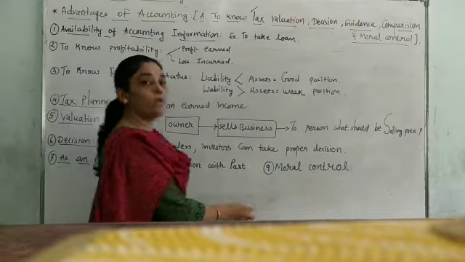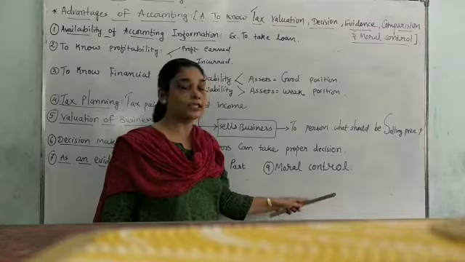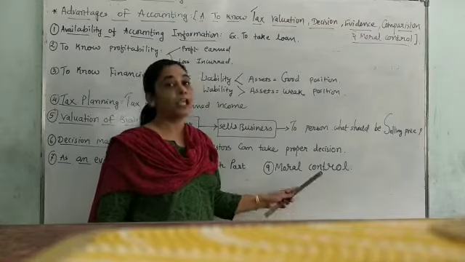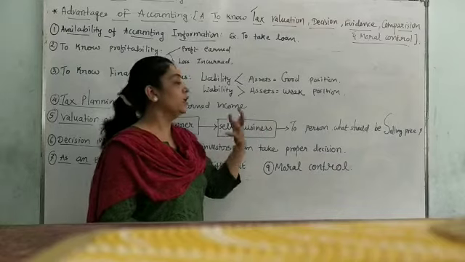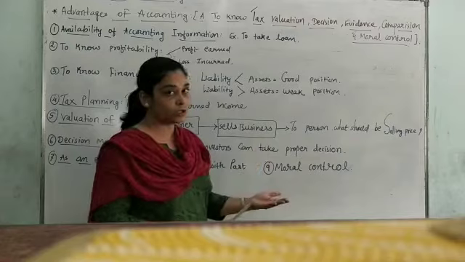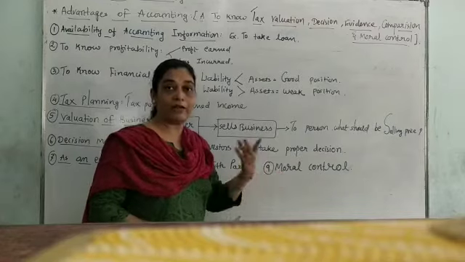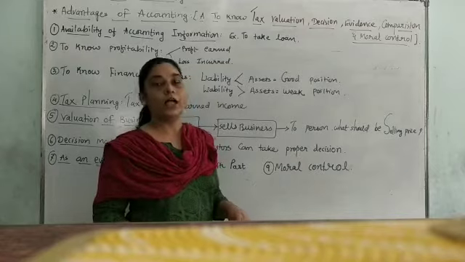Then the ninth one is moral control. Moral control over whom? The employees, the laborers, the management. If we write the books of account, we can have indirect control over our employees. We can boost their morale also. We can tell them, motivate them how to earn more income and profit and achieve the goal of the business.